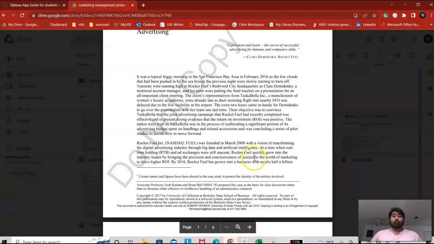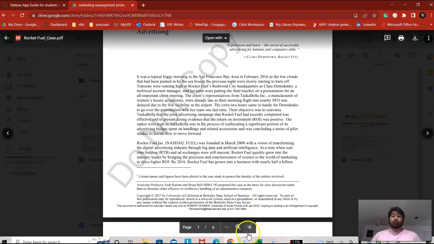Let's get started. The premise of it is Rocket Fuel is a digital marketing firm, and they've been approached by Tascabella, who is currently trying to rework their marketing mix, so to speak. They've asked Rocket Fuel to help them in that endeavor and to determine whether or not Rocket Fuel is who they want to work with. They have decided to launch a test campaign to gauge the amount of involvement that Rocket Fuel can generate for them.